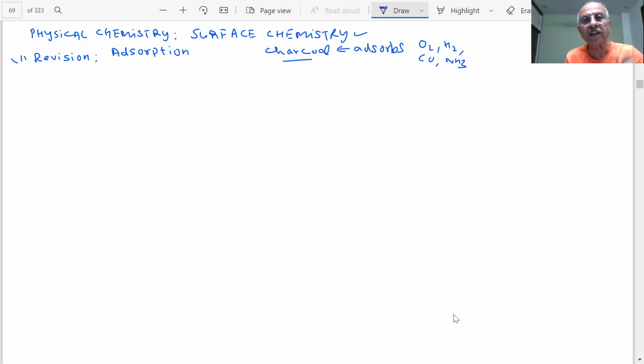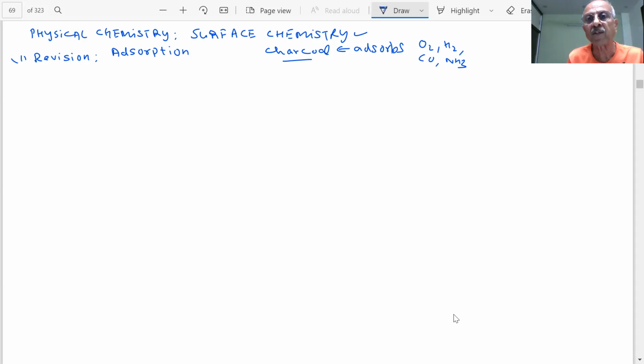What happens, students, is that certain gases get adsorbed, meaning they get accumulated at the surface, and they do not go inside the bulk of the substance. That's what we are saying. So the accumulation of molecular substances or gases at the surface, rather than the bulk of a solid or liquid, is called adsorption. So it's a surface phenomenon. The larger the surface, the more the adsorption. Be aware of that, students.